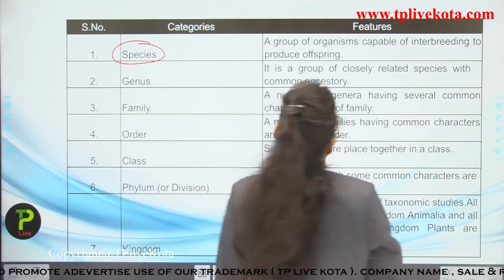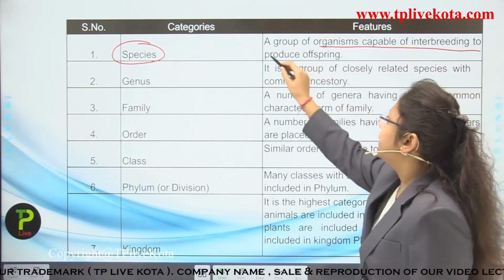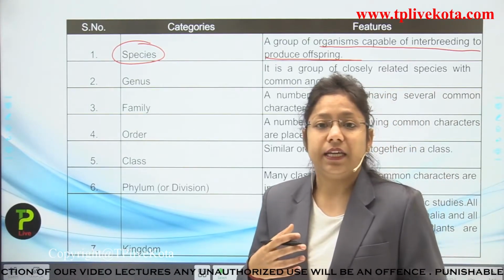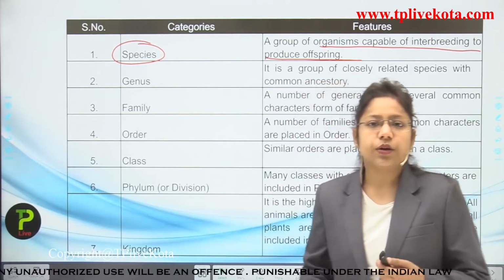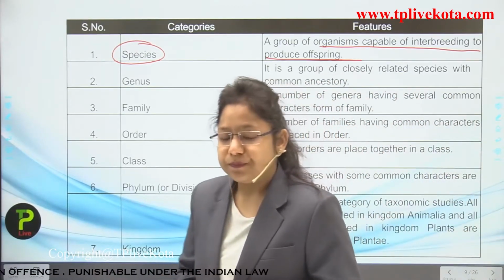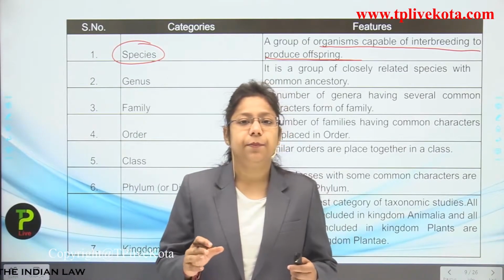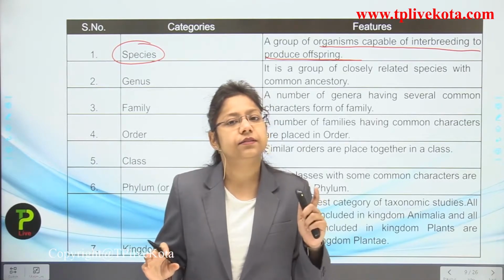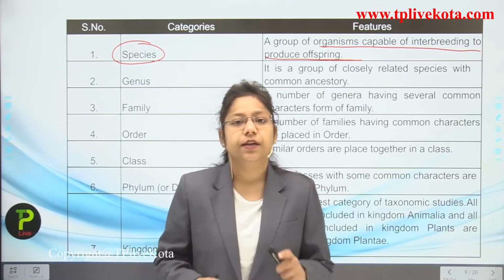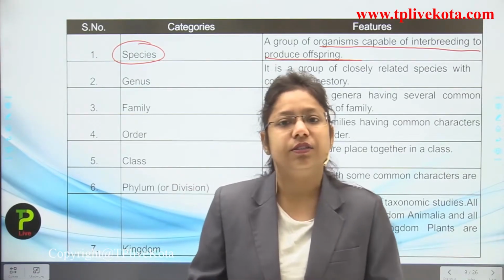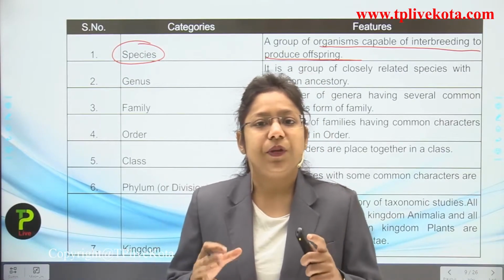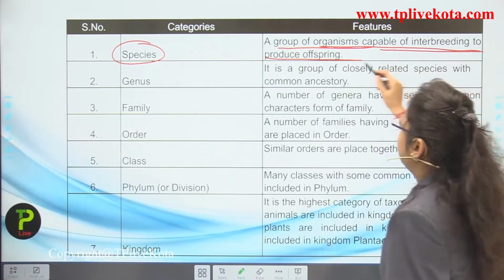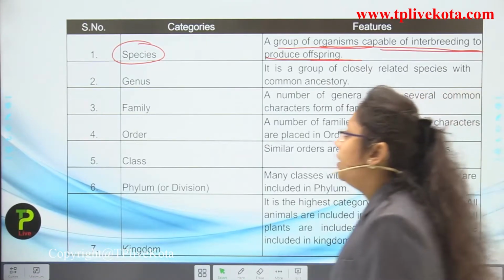So what is species actually? A group of organisms capable of interbreeding and producing offspring. These are the group of organisms which can interbreed and produce offspring. Now I want to take an example here, two kinds of dogs. One dog is white in color and one dog is black in color but they belong to the same species. They can interbreed, they can mate and produce an offspring. So species are the group of organisms capable of interbreeding to produce offspring.